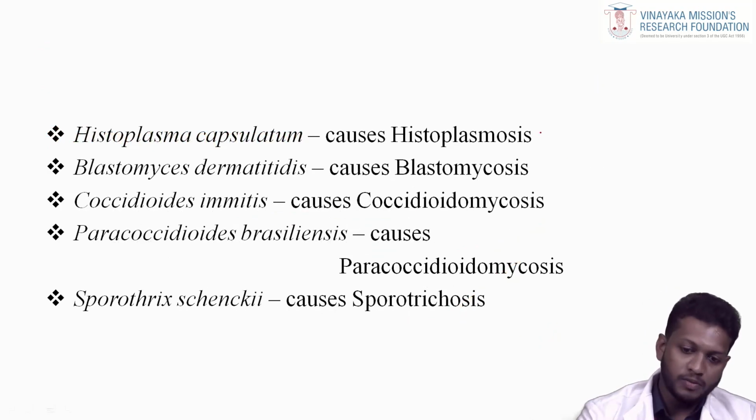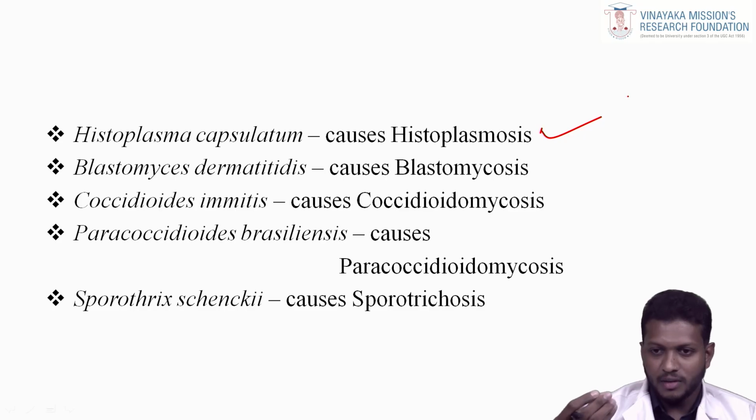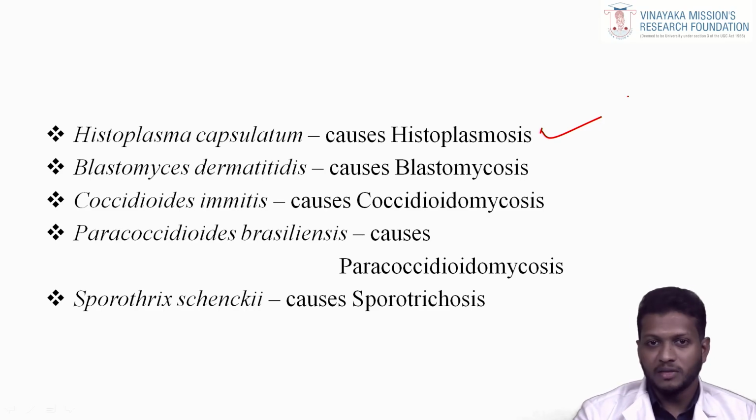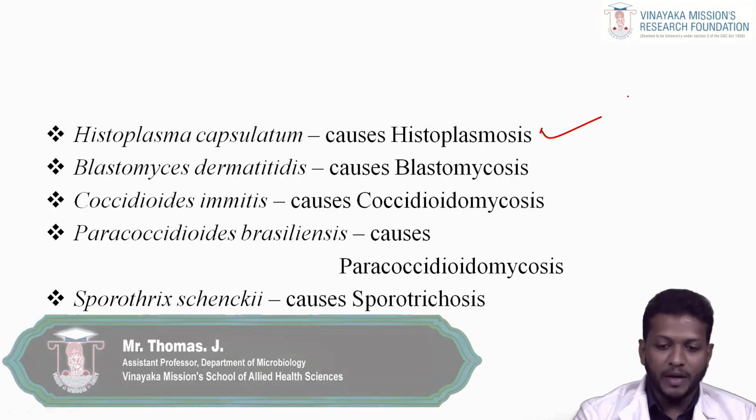Histoplasma causes histoplasmosis. The patient inhales the spores. They come through the respiratory tract and reach the lung, so the lung is the primary infection site. After that, it goes into the bloodstream and spreads to other organs all over the body. That's why it's called a systemic infection.